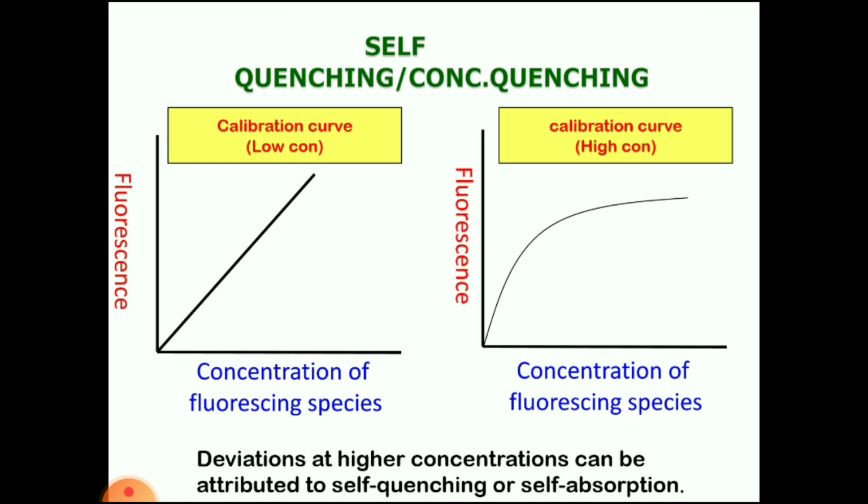It cannot directly reach the detector. Whatever emitted radiation is there will be circulated in the sample solution only. It cannot reach the detector.